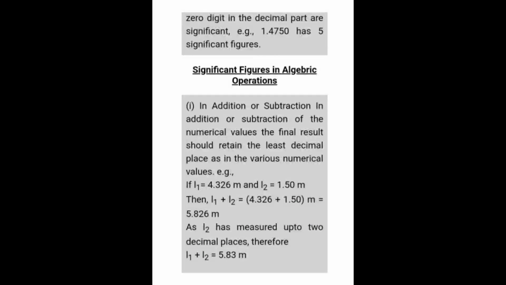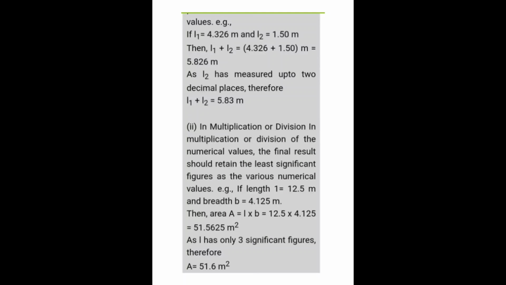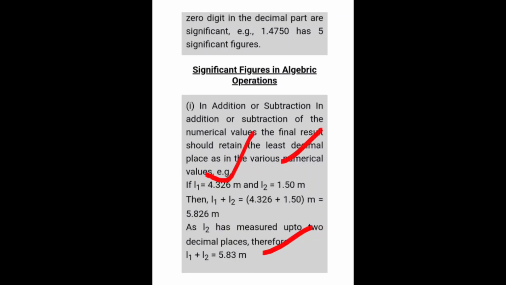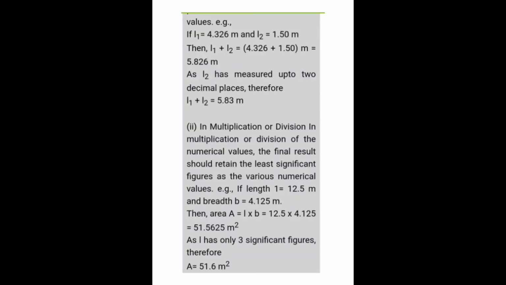Now significant figures can also be used in algebraic operations, like we have L1 and L2. When you add, we get 5.826. This can be rounded off; now the 6 is more than 5, so the 2 will become 3, giving 5.83. So you see that was 5.83 and here it was 5.826. Up to 2 decimal places we will be calculating this, so the actual value was this one, and we will calculate this one.